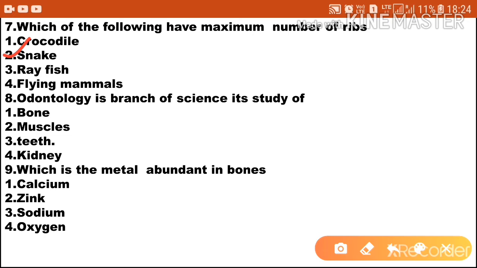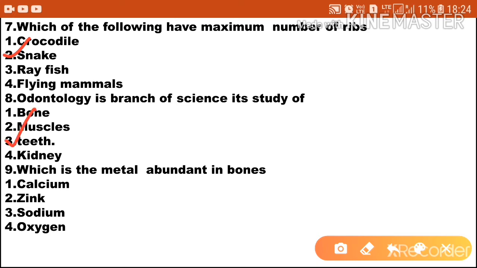Okay. Next one. Odontology is a branch of science and it's the study of option 1 bone, option 2 muscles, option 3 teeth and option 4 kidney. So odontology is a branch of science, it's the study of teeth. Option 3 is the correct answer.